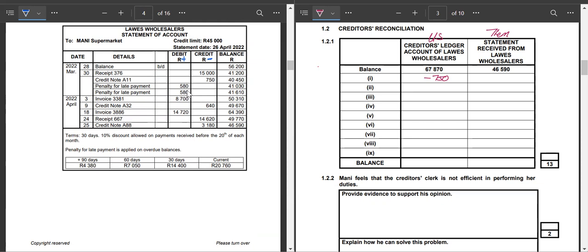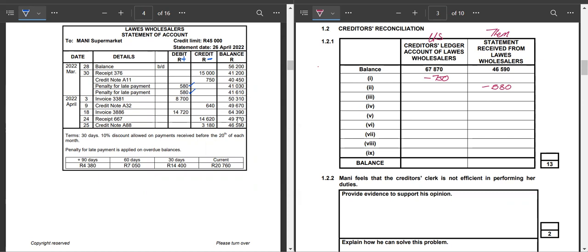So this is an error. You can see here there's 1, there's 2. One of them is correct, but the other one is wrong. So that means if they entered a penalty, this other 580 is incorrect. It is on the debit side, which is a plus. In order to correct it, we'll come here and say minus 580.